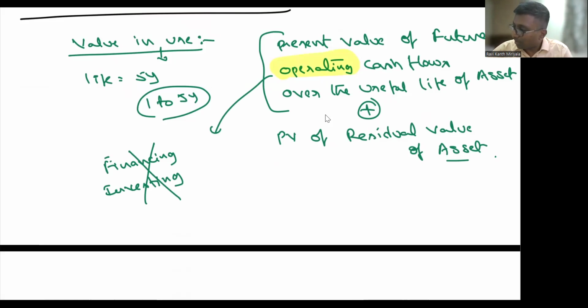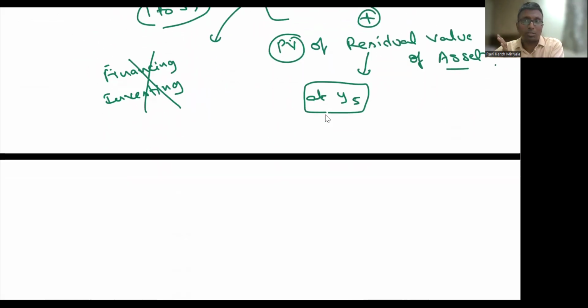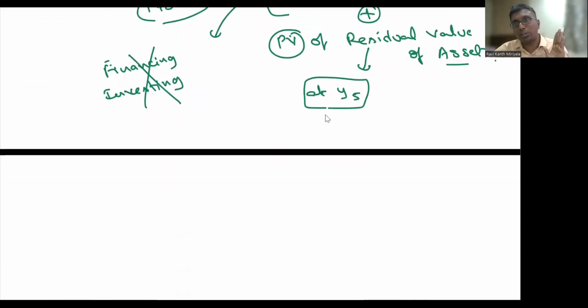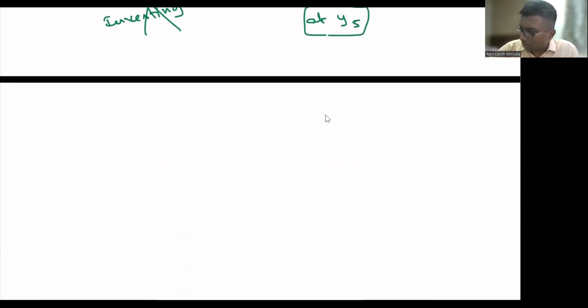Now, what does the present value of residual value mean? That is at the end of the fifth year, only what will come by selling the asset at the end of the fifth year. One number you are supposed to take. That also you are supposed to bring to present value. Very simple amount. I don't expect this calculation in the exam hall, but I'm just telling you.